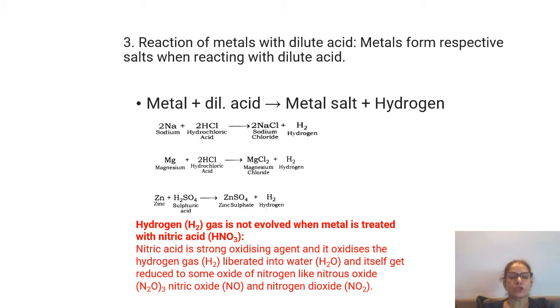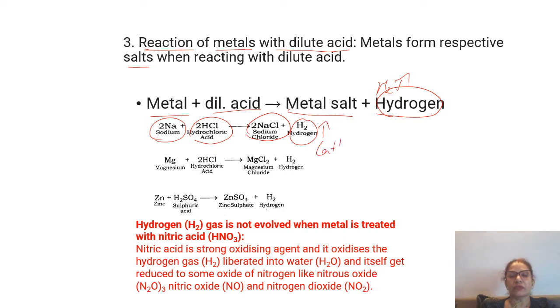Now let's see the reaction of metals with dilute acids. So metals react with dilute acids to form the salt and they release hydrogen. So metal plus dilute acid will give metal salt plus hydrogen gas. Sodium reacts with hydrochloric acid to form sodium chloride and hydrogen gas. Similarly, calcium will react with HCl to form calcium chloride plus H2. Then magnesium reacts with hydrochloric acid to form magnesium chloride and hydrogen gas.